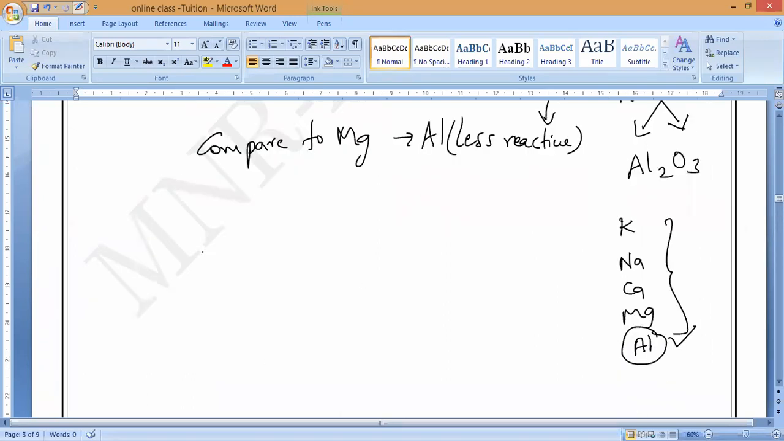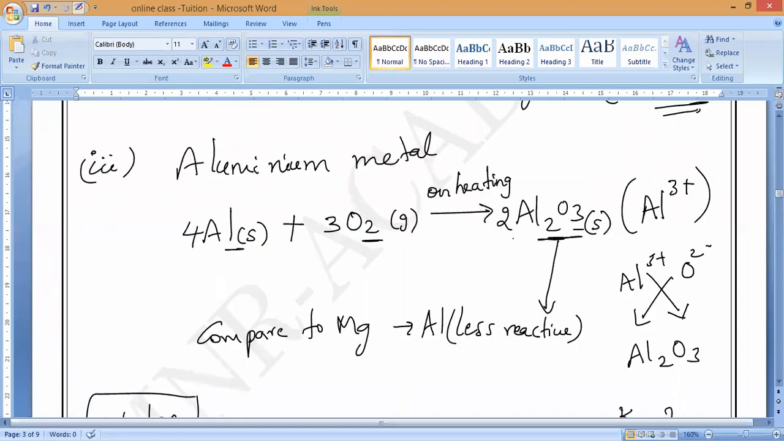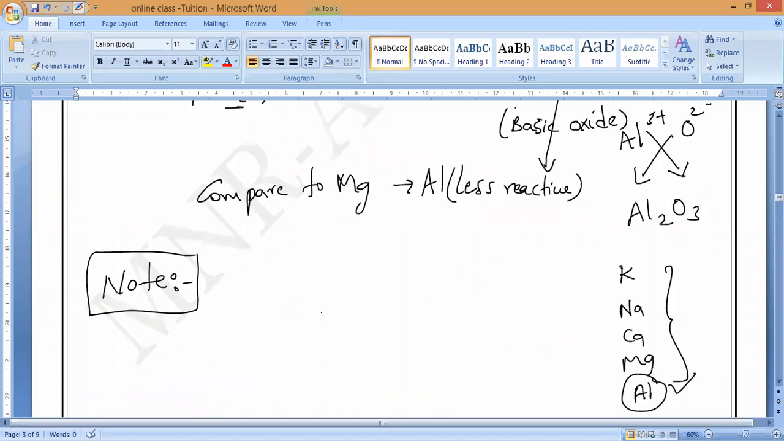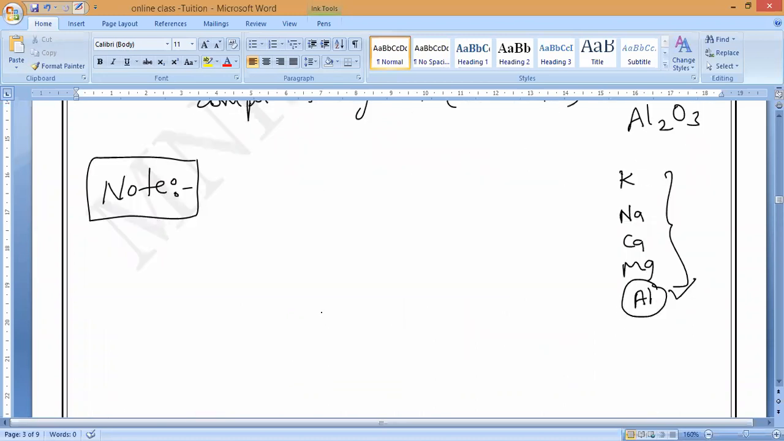Even though metal oxides are basic in nature, observe very carefully, this is the note I am saying, very, very important. Is aluminium oxide a basic oxide or acidic oxide? Basic oxide. But this basic oxide has something special. Some substances react with bases as well as acids. Only a few metal oxides do this, and they are called amphoteric oxides.